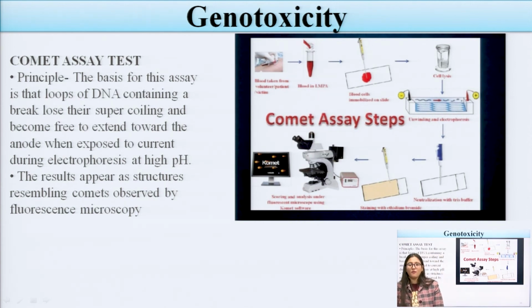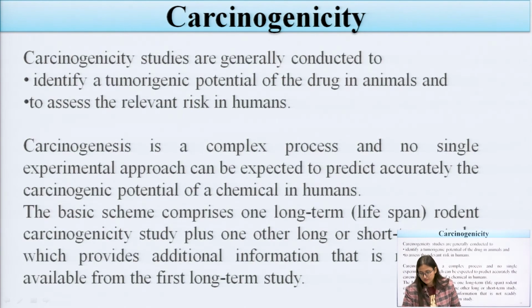Now, first is the Ames test, second one is the Comet assay test. The principle of the Comet assay test is that the loops of DNA containing a break lose their supercoiling and become free to extend towards the anode when exposed to the current during electrophoresis. Electrophoresis is the process in which ions get separated according to their size.